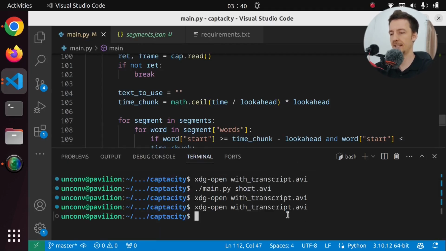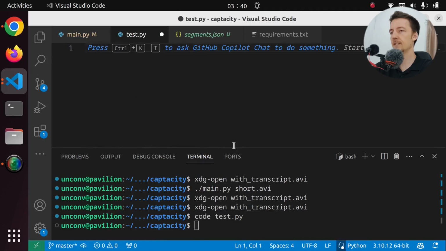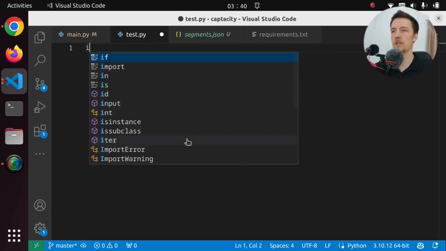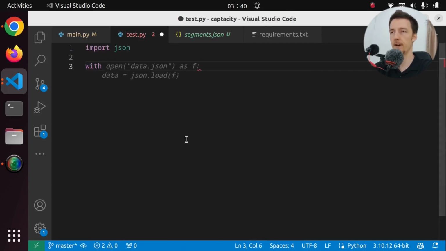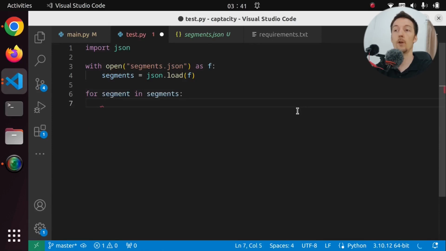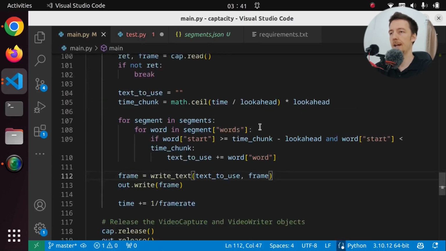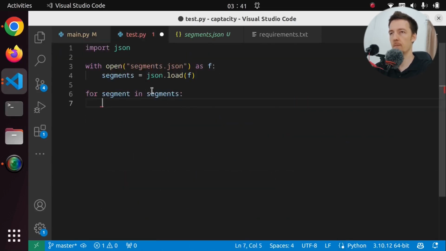So let's actually create like a test file. And let's put here, just import JSON, and let's open that segments.json file, which is all the segments from that short. And let's open this and say that the segments are those. And then we're going to loop through all the segments, and basically we want the words from there.